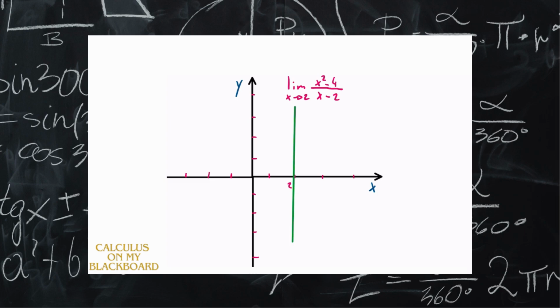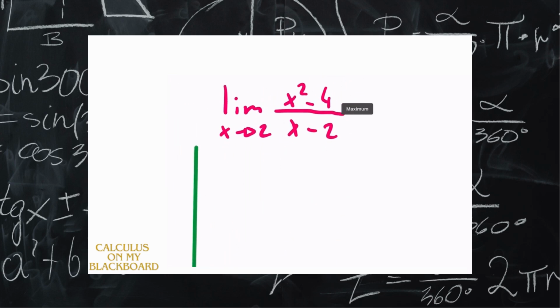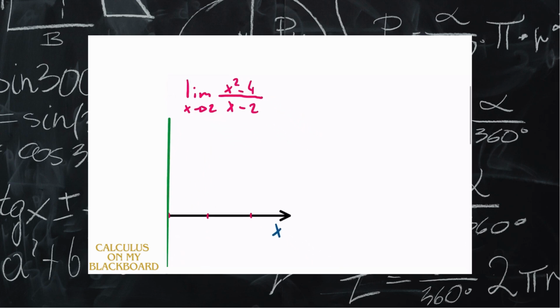Okay, so how can we solve this? Because we can't really substitute that. By looking at this function, we can actually factorize it. So let's write it like this. The function is going to be x plus 2 times x minus 2, over the same thing there, x minus 2. Then we need to rewrite the limit here, the limit of x tending to 2.